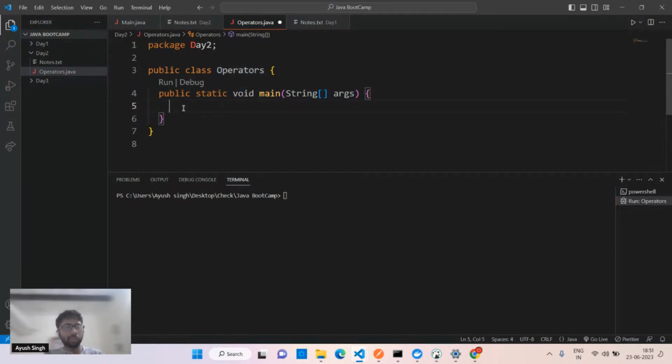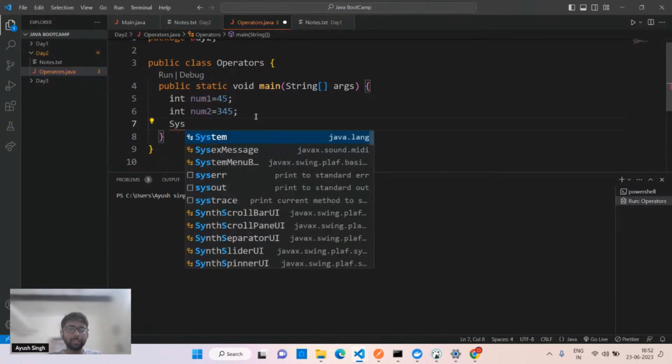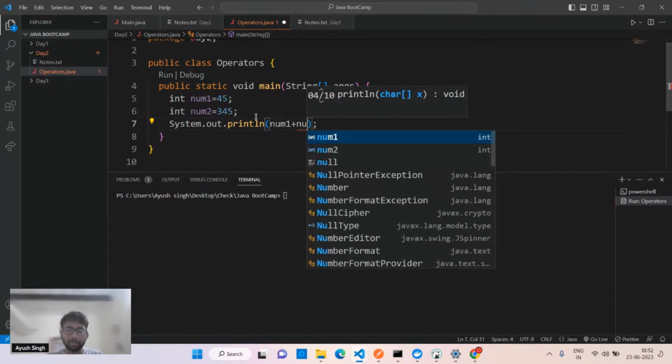As we have already seen variables and data types, I'm going to show you like this. Let's suppose starting with numbers. We have a number, num1, that is 45. We have num2, which is 30. Let's suppose anything. If you have to simply add, you already saw that in the previous class as well. Arithmetic operators work quite easily, nothing different. Here, if I write num1 plus num2, it is quite easy, right? This is one of the basic parts.